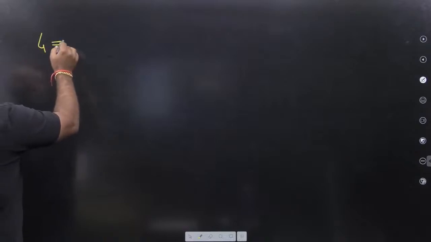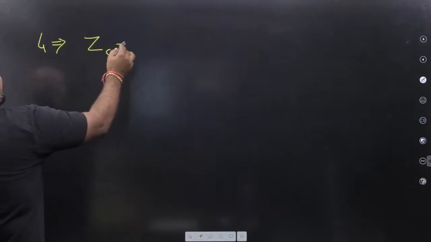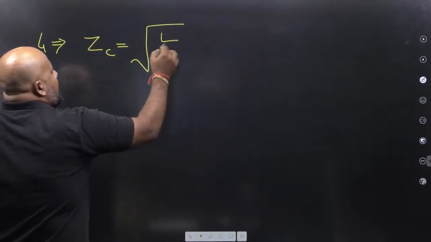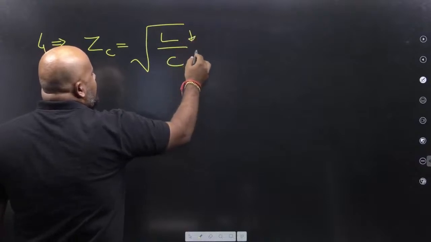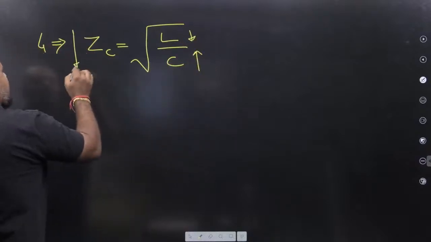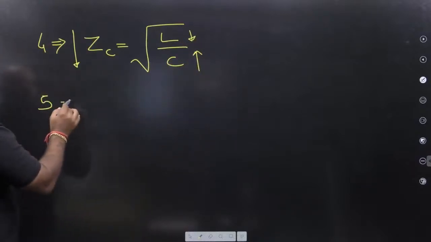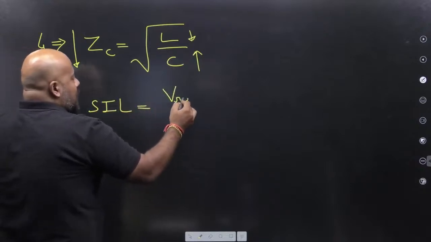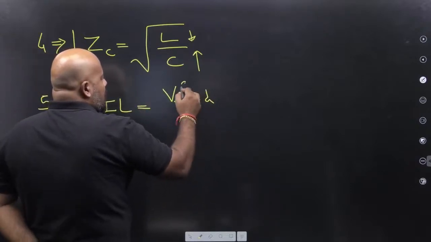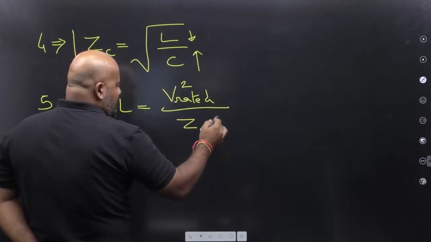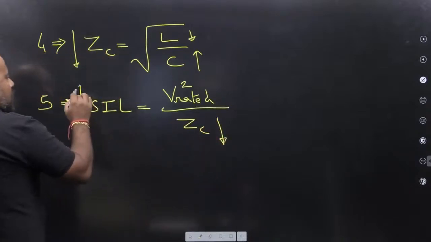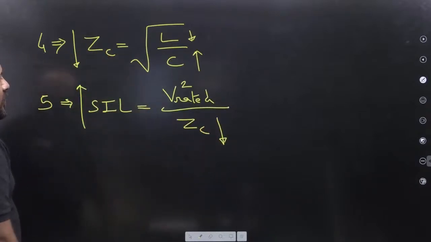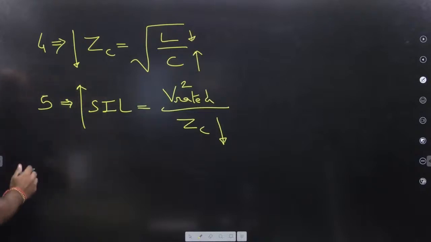Sir, what about the surge impedance? Surge impedance is defined as under root L by C. Sir, L you have reduced, C you have increased, so the surge impedance is reduced. Sir, what about the surge impedance loading? Surge impedance loading is V rated square divided by ZC. ZC you are saying reduced. For a given rated voltage, the surge impedance loading is increased.